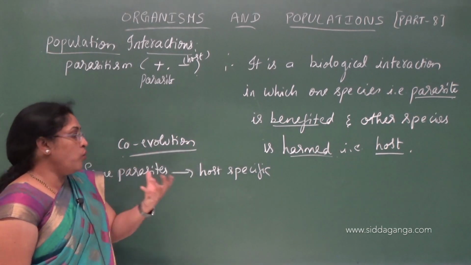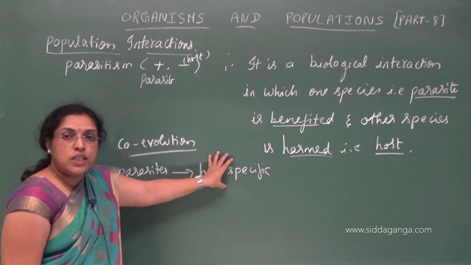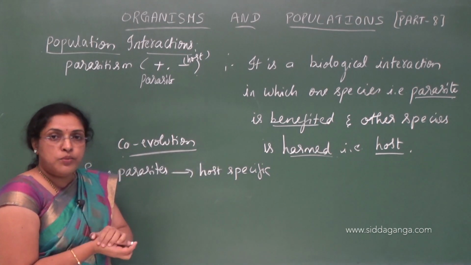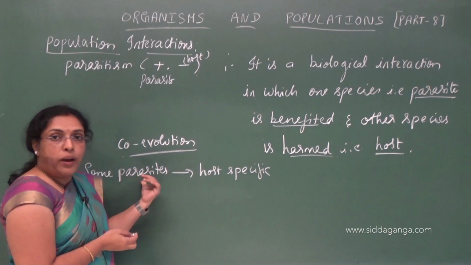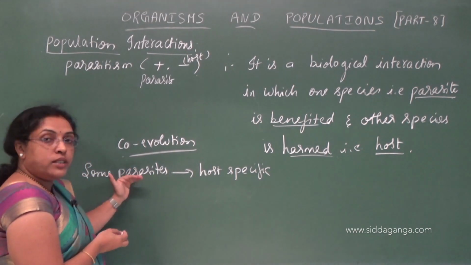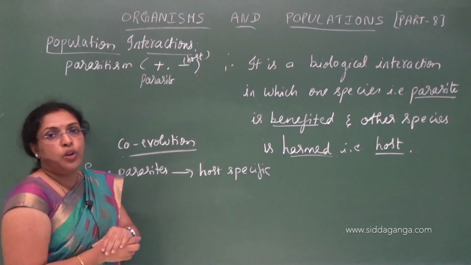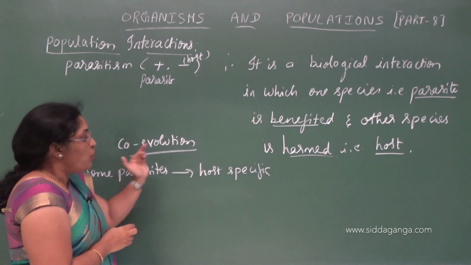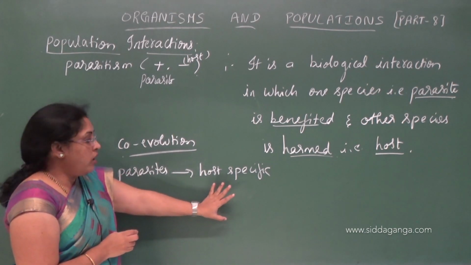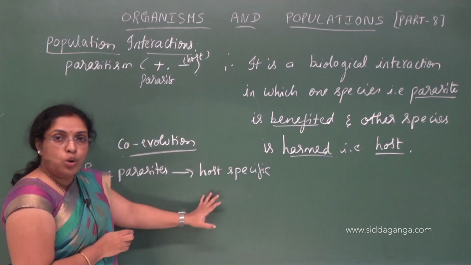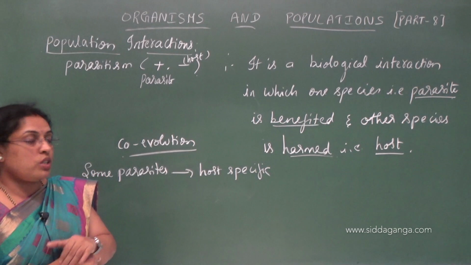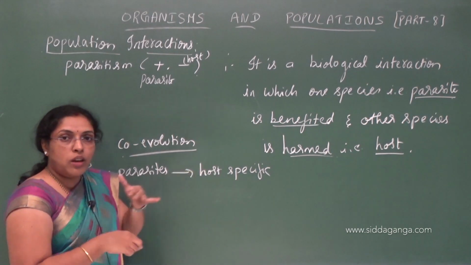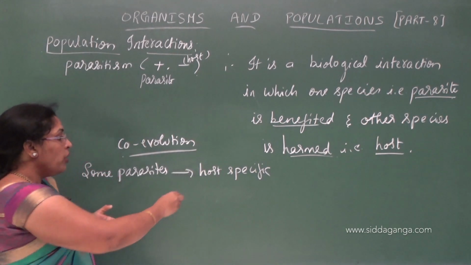What is co-evolution? If the host develops some mechanisms to reject or resist the parasite, the parasite has to develop some modifications to neutralize the effect produced by the host, to survive in its particular host. So the host develops mechanisms, for what?